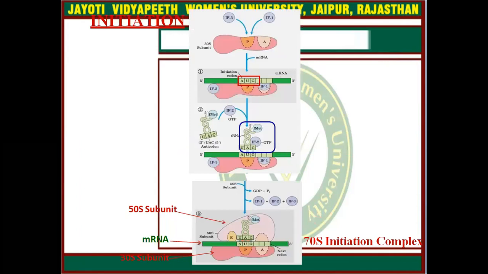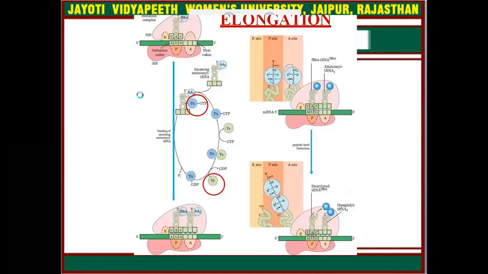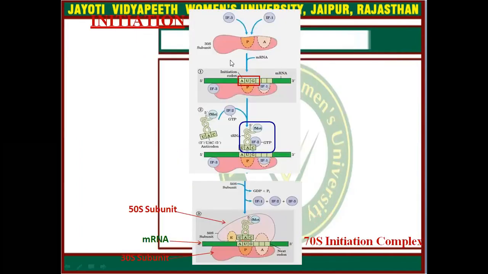Now come to the initiation process. Here you can simply see this initiation diagram. First of all, a small unit will come, which is the 30S subunit. It has half of the A site and P site. Initiation factors 1 and 3 will come; IF1 arranges in the A site, and IF3 binds to the 30S subunit, and messenger RNA is going to attach. The AUG start codon will be adjusted at the P site.